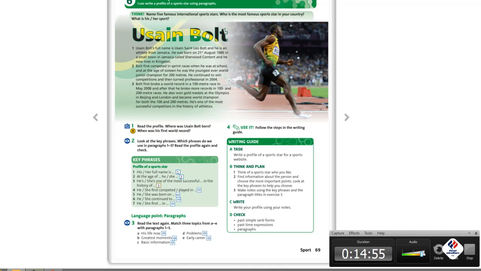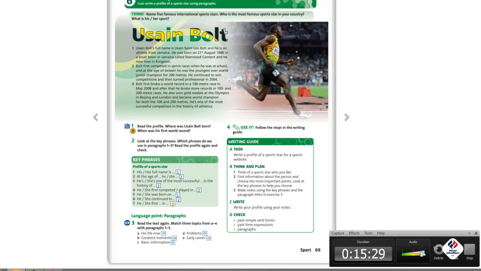Number 4, he first competed in sprint races. Number 5, he was born on the 21st of August 1986. Number 6, he continued to win competitions and turned professional in 2004. And number 7, he first broke a world record.